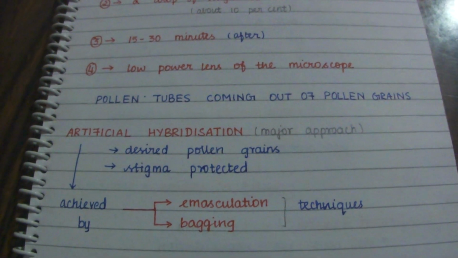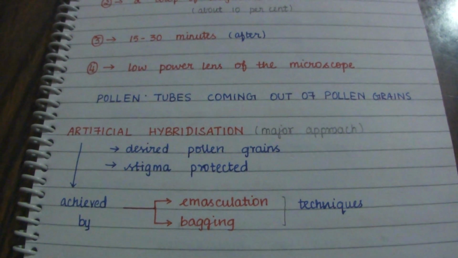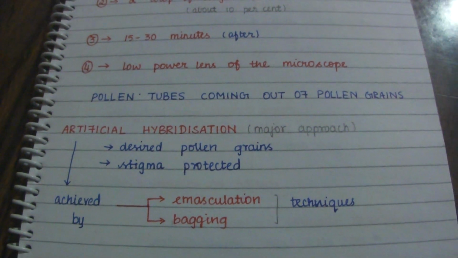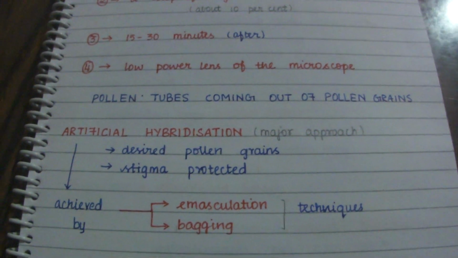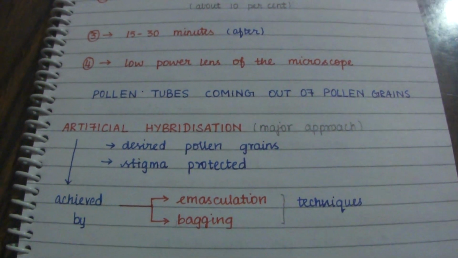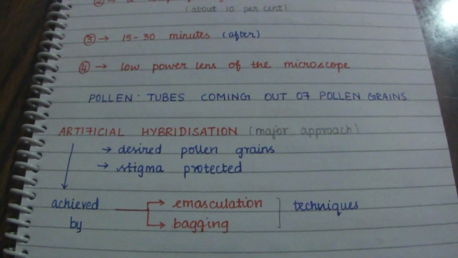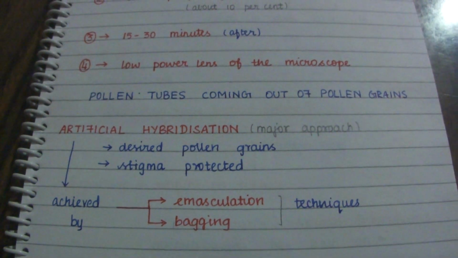The desired pollen grains are selected and used for pollination, because the stigma is protected from contamination, that is, from unwanted pollen.